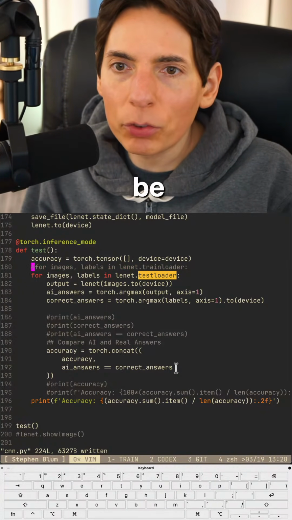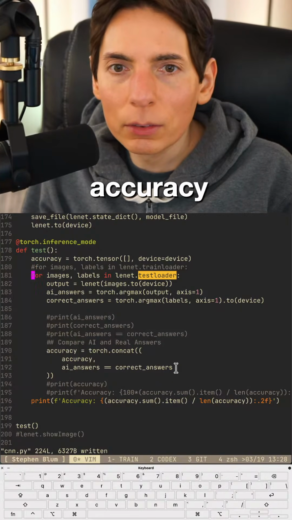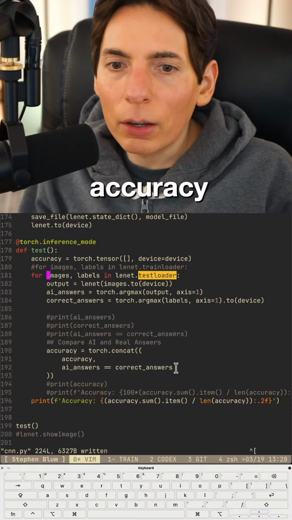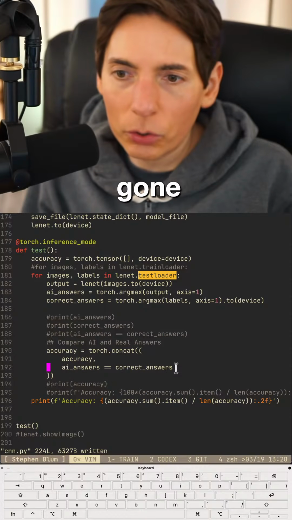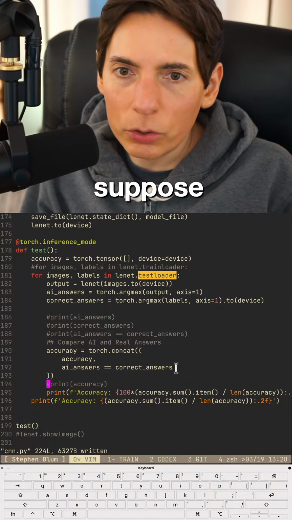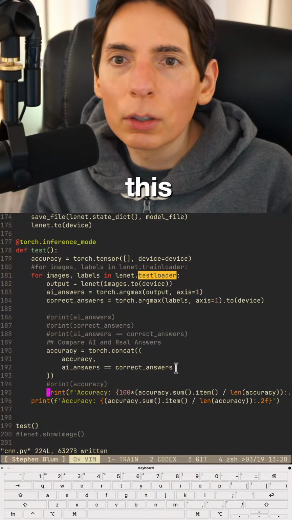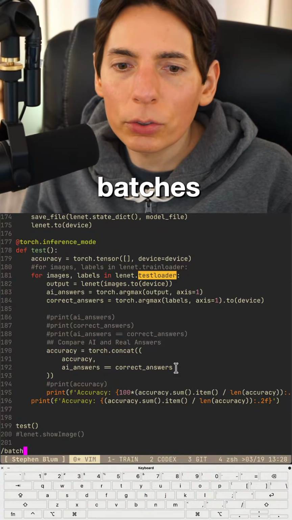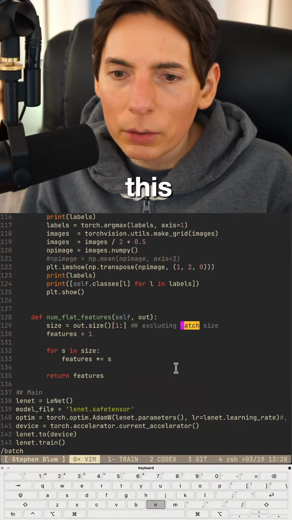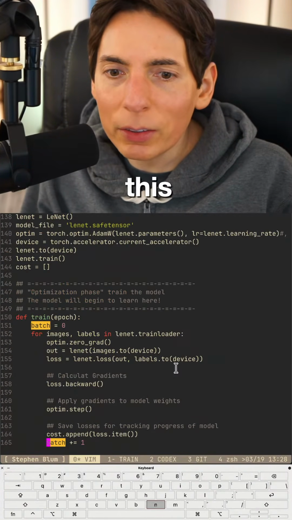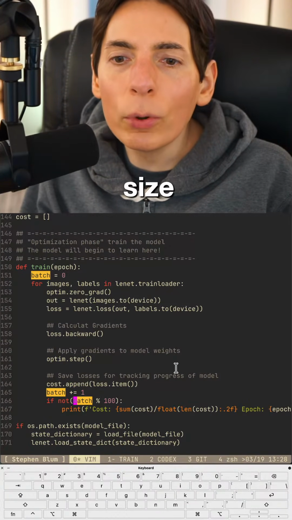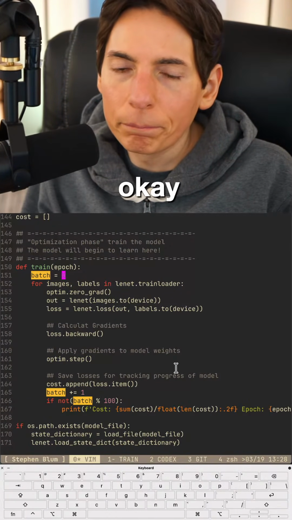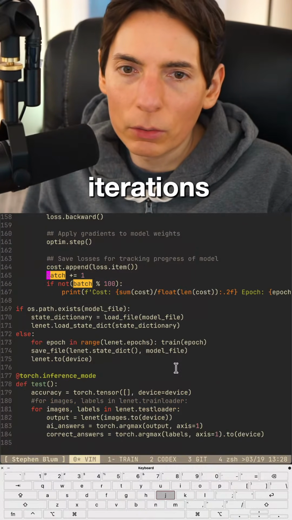So it'd be nice to have some sort of accuracy, or at least some sort of indication of how far it's gone. So I suppose we could just do this. Let's see, hold on, batches. How do we say this? I'm curious about this. How do we get the batch size? Oh, we just do iterations. Got it, okay. We'll just do iterations. We'll try this. Okay, perfect.